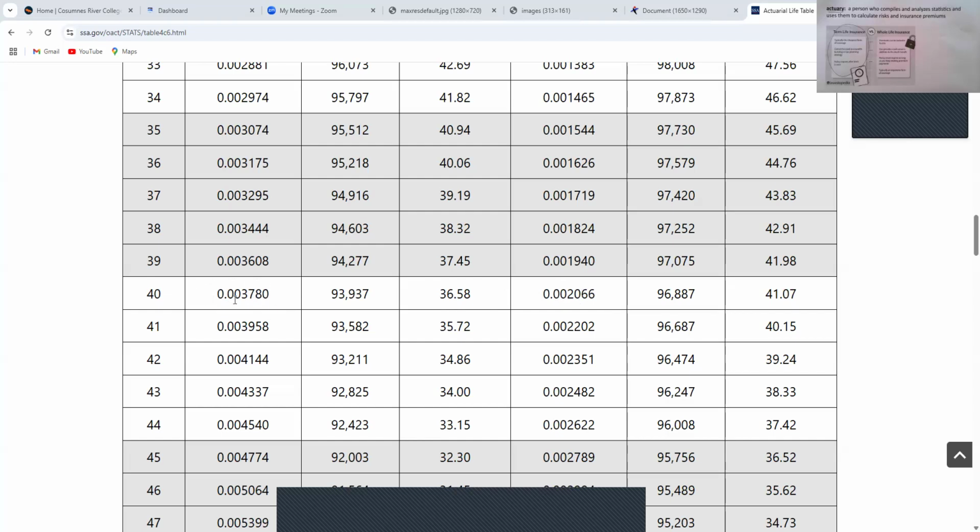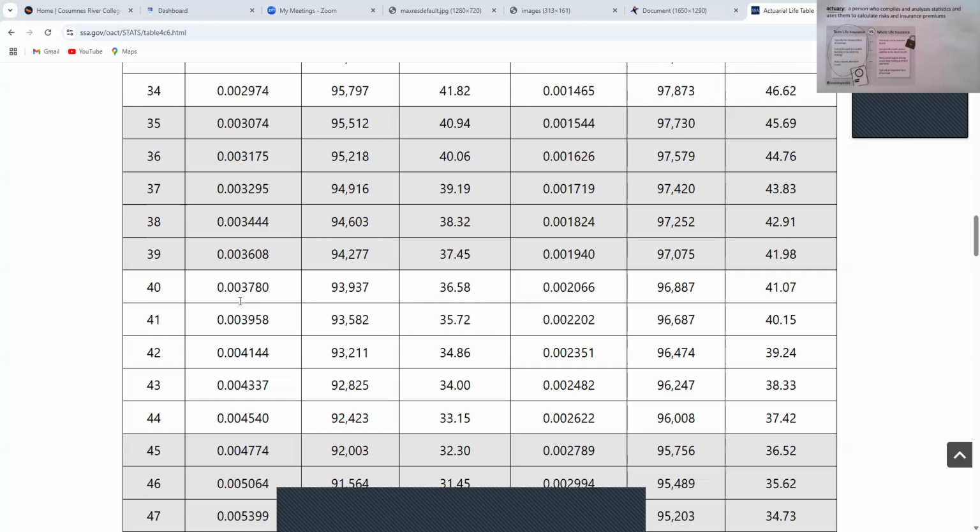So this is for a 40-year-old male, the probability they will die within the next year. This is for a 40-year-old female, the probability they will die within a year. But both of these are very, very small. You see how they're 0 point something, right? Even if I move the decimal over twice to the right to turn it into a percent, it's still 0.2% here, or 0.3%.